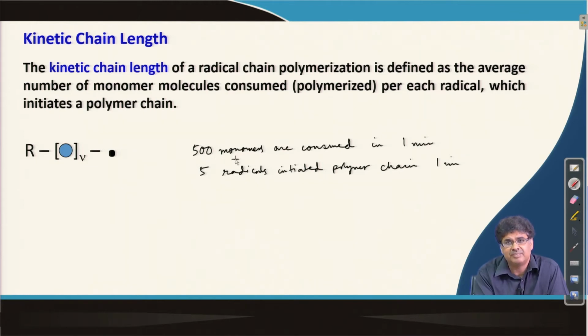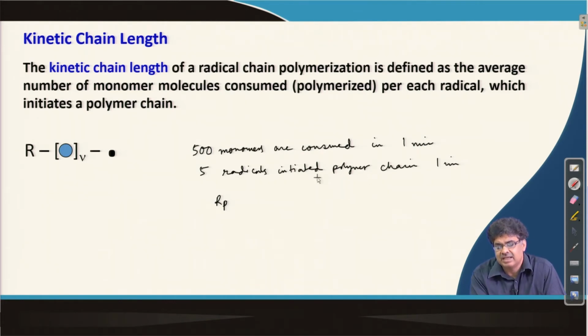So, this is nothing but the rate of polymerization Rp, because Rp is defined by the rate of disappearance or consumption of monomer. And 5 is the number of radicals which initiate polymer chains, so this is nothing but the rate of initiation. Now, 500 monomers have been consumed and 5 radicals have initiated polymer chains.